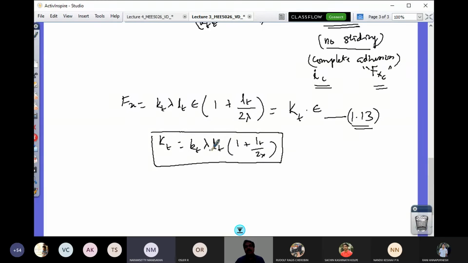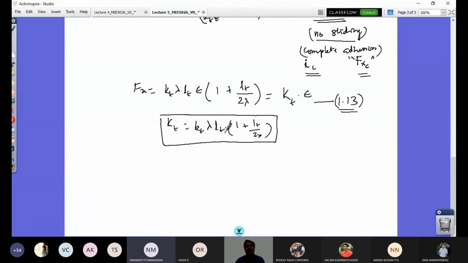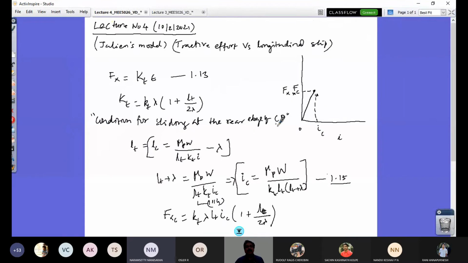Yes, I have to take it in this KT, right? I just missed out. It's there here, LT. Sir, next page. Yeah, here it has to be there. Correct. Thank you for guiding. Yes, there's the LT here. Otherwise, it has to come here, right?